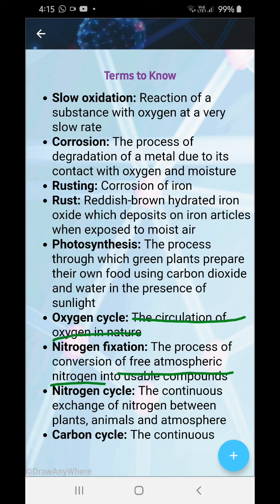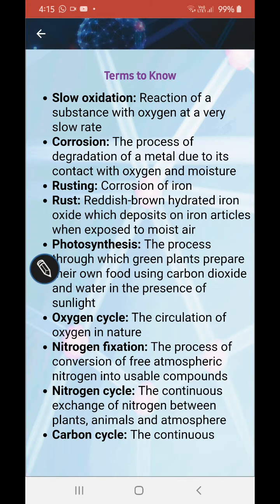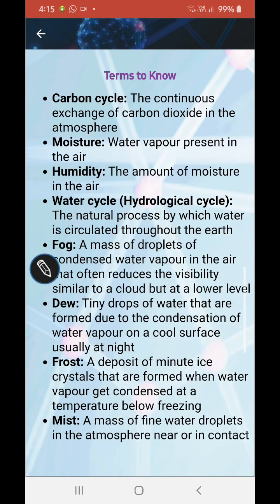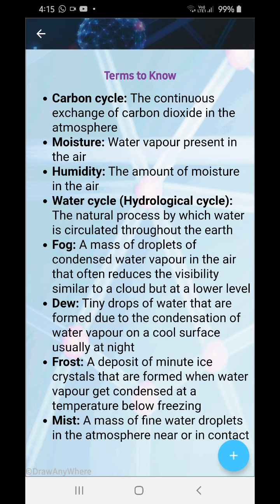Nitrogen cycle: this also I will show you, the continuous exchange of nitrogen between plants, animals and the atmosphere. There are many kinds of cycles. Next we have the carbon cycle: continuous exchange of carbon dioxide in the atmosphere. The carbon and oxygen cycles are quite close.